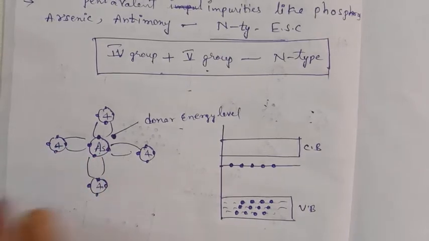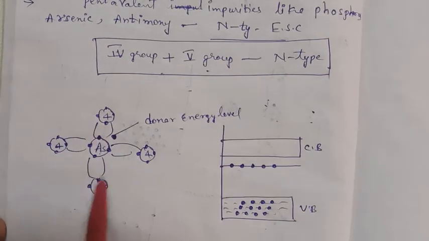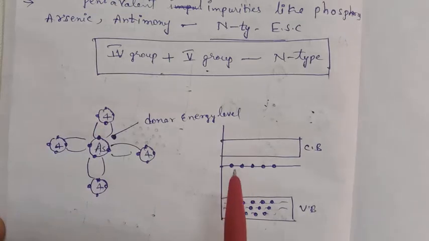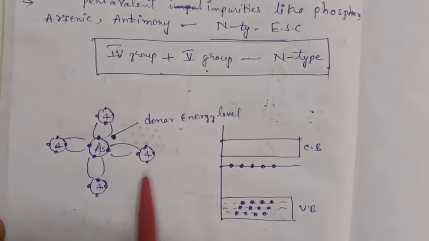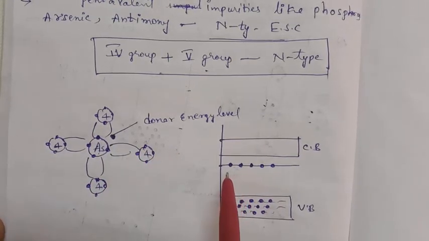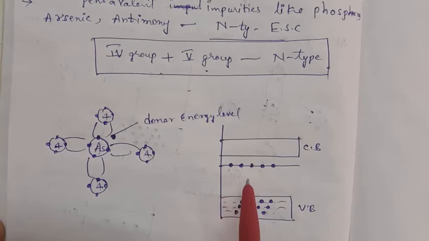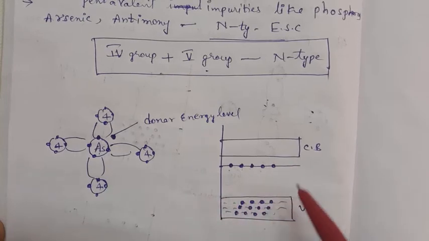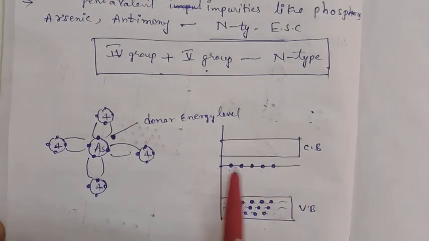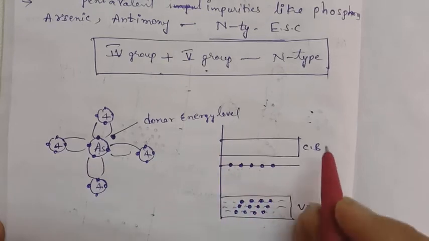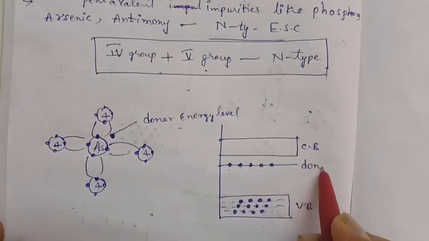Like that, for every 4 atoms you have to add 1, like that you have to add doping. So due to this doping, one extra electron will be added. Due to one arsenic, another arsenic, another arsenic, another arsenic, like that we are getting one more electron. This electron near the conduction band level forms one more energy level, which is called the donor energy level.